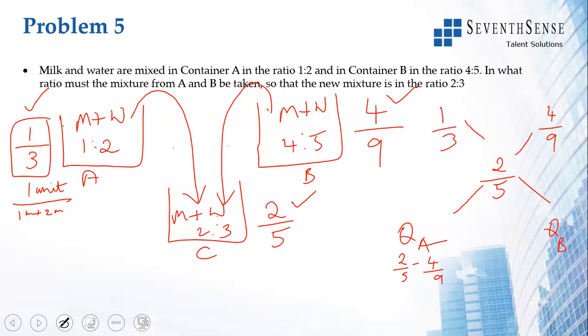So if you do this, you get 45, 18 plus 20. This is 2/45.